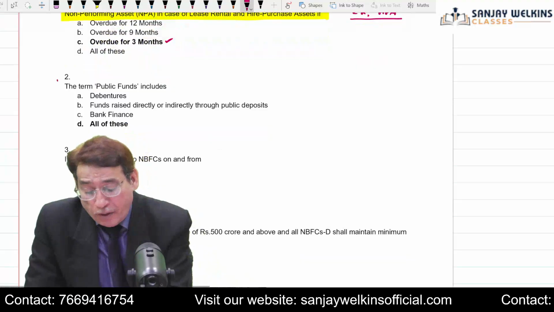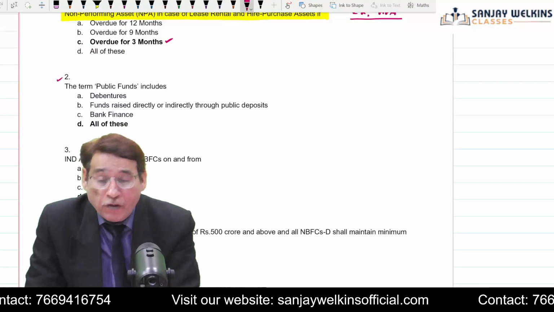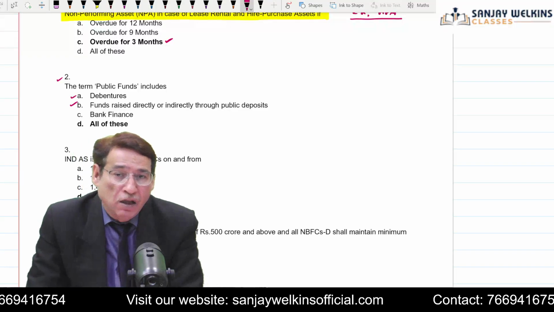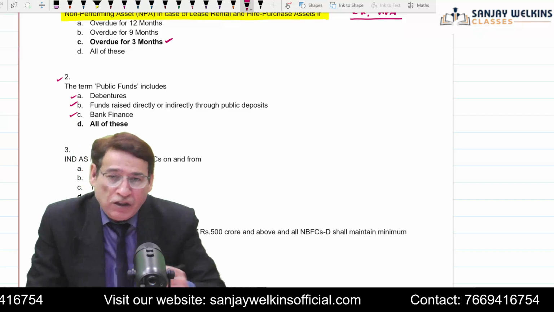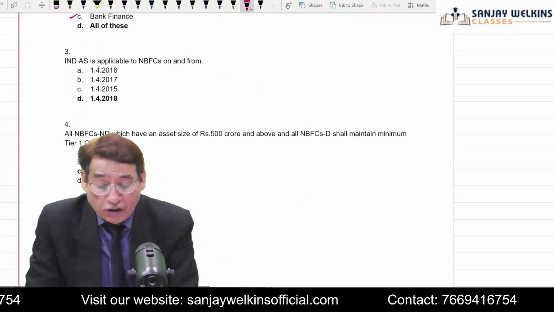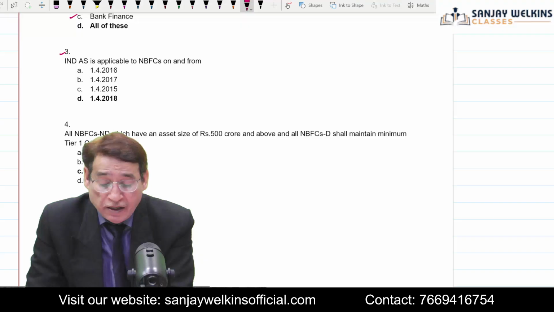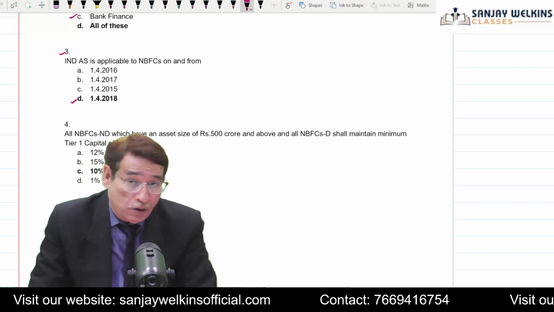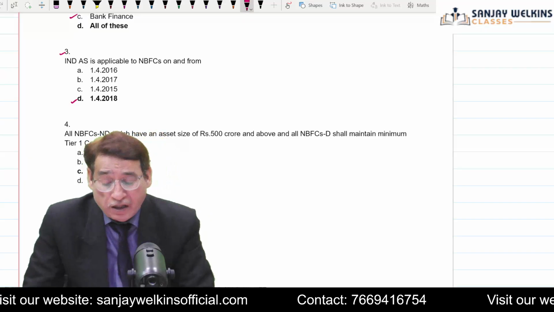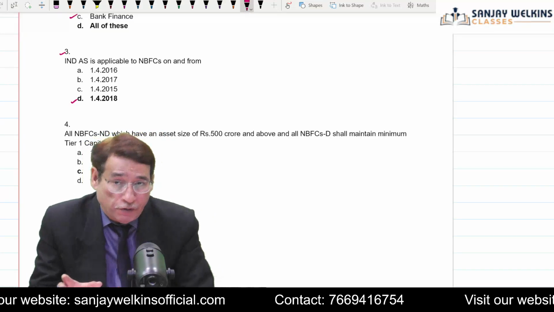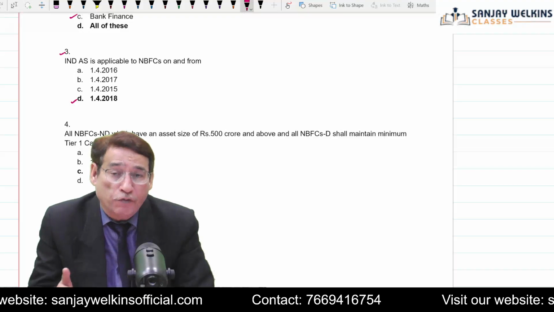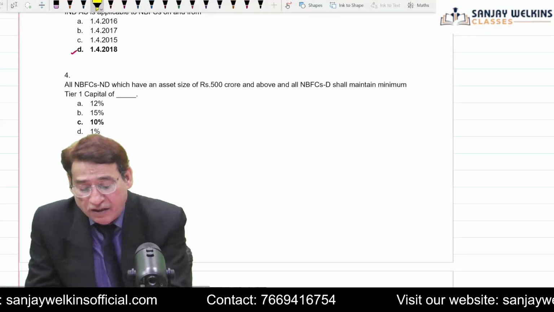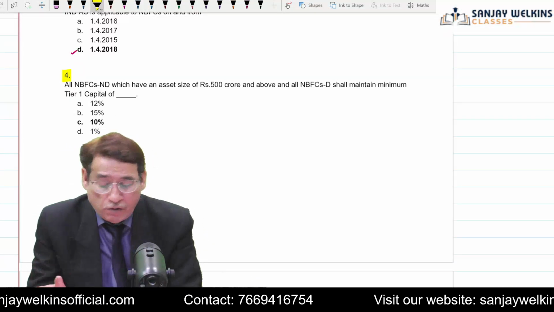Although you may not be asked such question, actually the term public fund include debentures, funds directly or indirectly raised from the public, and even the bank finance. So all these are considered as public funds. Third, Ind AS is applicable to NBFC on and from. Actually, most of you are not aware of this particular fact that even NBFC are now supposed to follow the Ind AS, and they have been made to follow it from this particular date, 1/4/2018. And this is a question, I doubt whether this question will be asked or not.